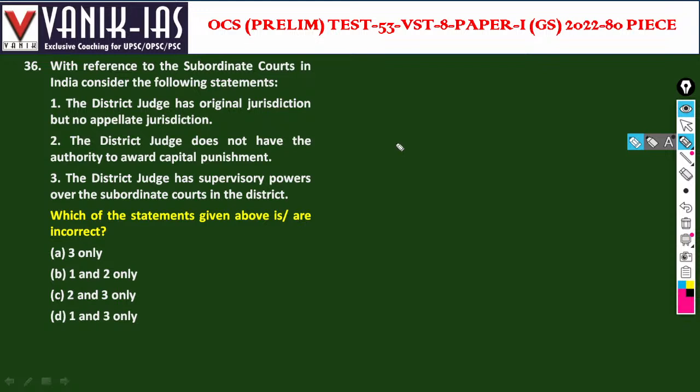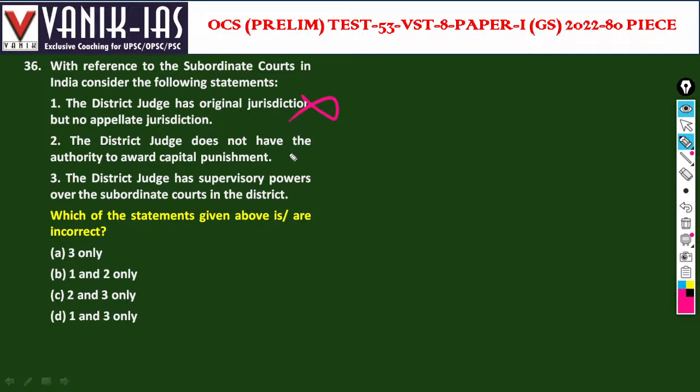The district judge has supervisory power. Yes. The district judge has original jurisdiction. No, this is wrong. Only High Court and Supreme Court have original jurisdiction. This is incorrect.